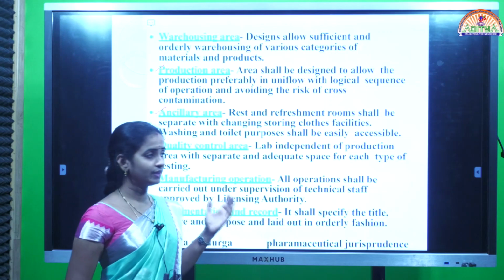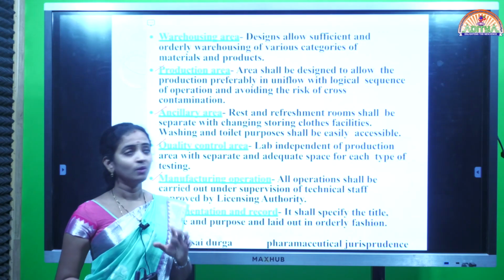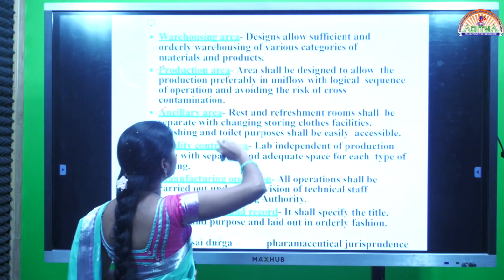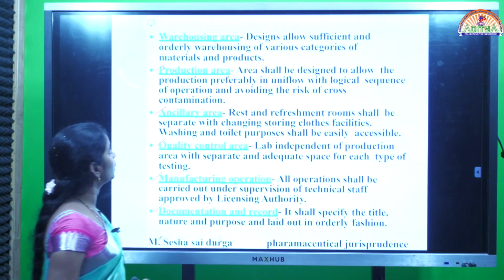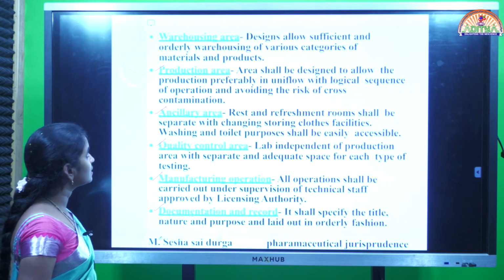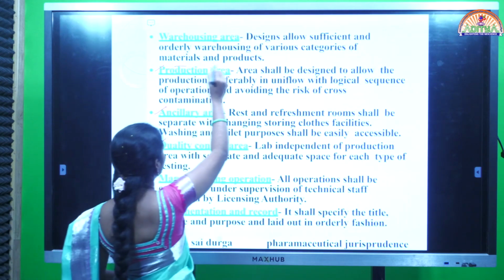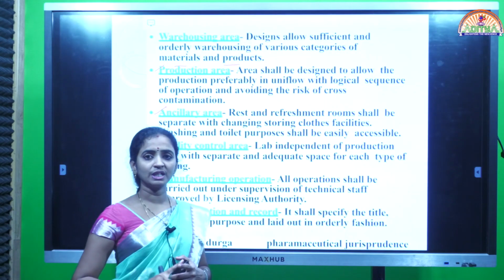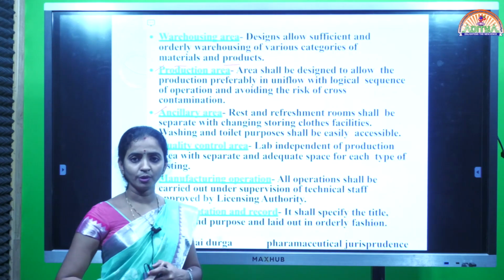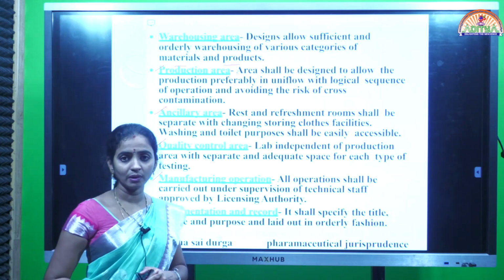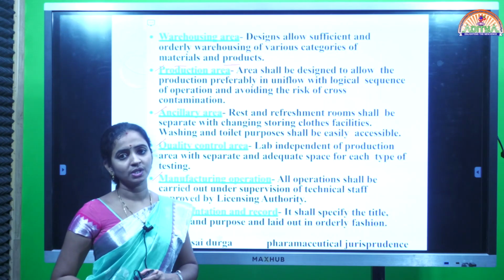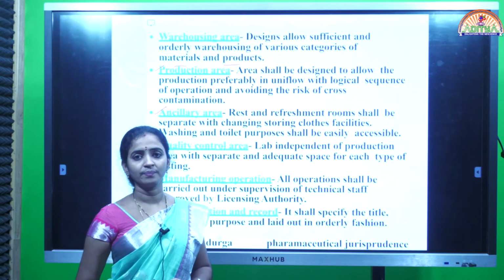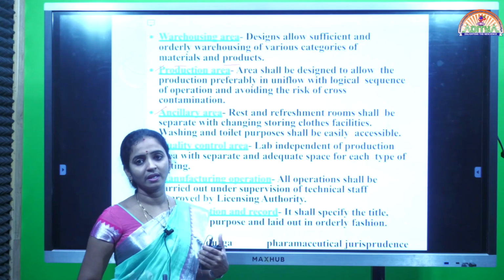First, if you are coming to the pharmaceutical industry, the warehousing area will be there. Warehouse area means the design allows sufficient and orderly warehousing of various categories of materials and products. Materials and products means, in the preparation of a dosage form, we are using a number of excipients along with the API, active pharmaceutical ingredient. Where all these substances will be stored, that is the warehousing area.